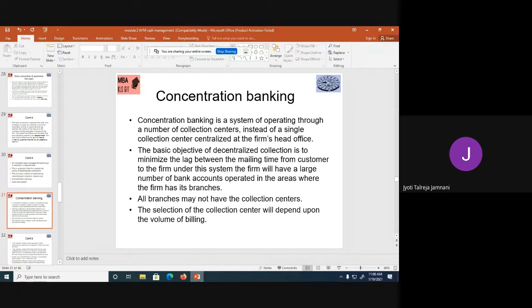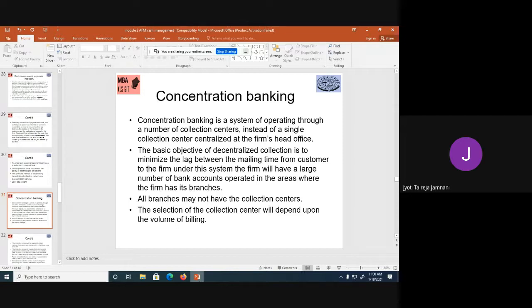So if I have branches in Bengaluru, Chennai, and Kolkata, in all three branches I will have bank accounts, and all the customer checks of that area will go into those bank accounts. All branches may not have a collection center. The selection of a collection center will depend upon the volume of billing. Now, all three branches of Bangalore, Kolkata, and Chennai need not always have collection centers. If I'm selling fewer goods in Kolkata, there is no need to open a bank account there. I can just have bank accounts in Bangalore, Chennai, and Belgavi and ask Kolkata checks to come to the head office in Belgavi.